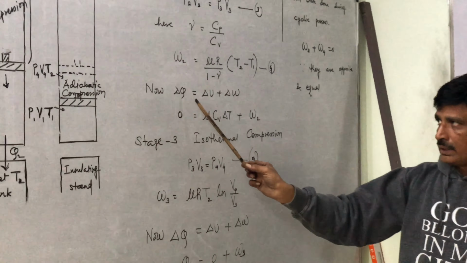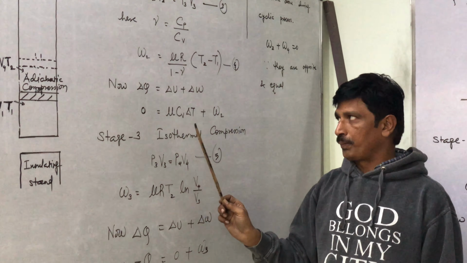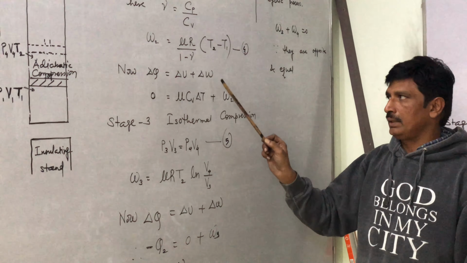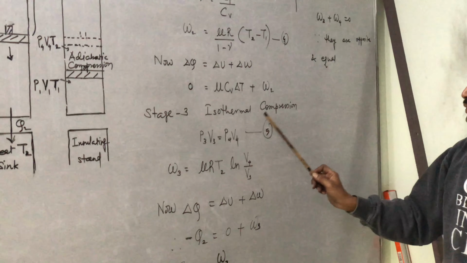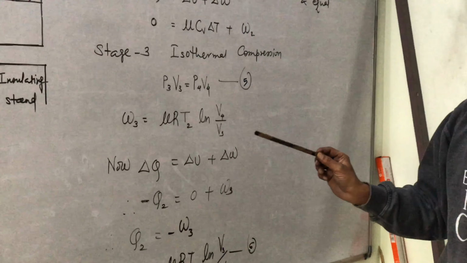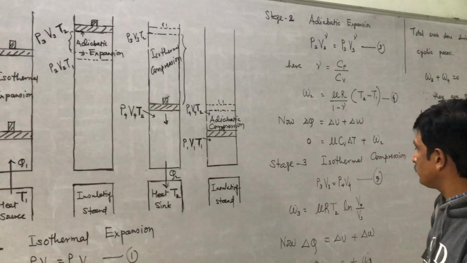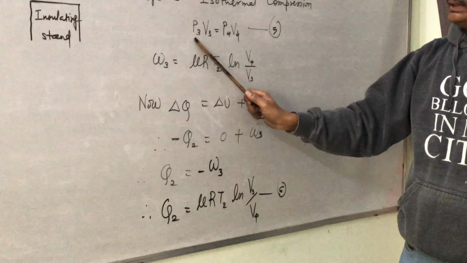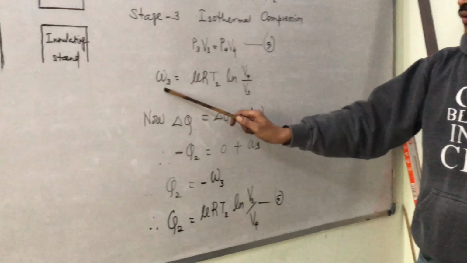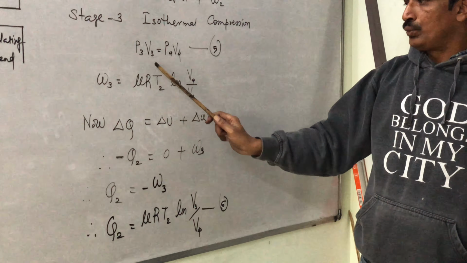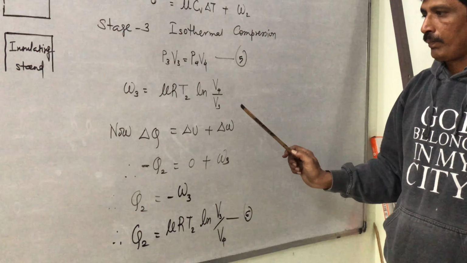The first law of thermodynamics says that delta Q is delta U plus delta W, but in this process delta Q is 0 and delta U is mu Cv delta T, delta W is W2. Stage 3, isothermal compression, from this to this. So for isothermal compression, P3V3 equals P4V4, and the work done in this process is mu R T2 into log of final volume upon initial volume.